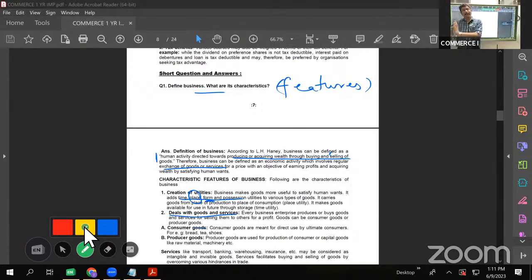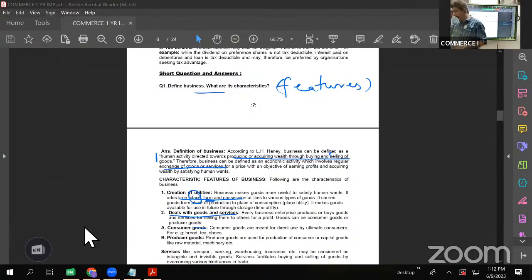But there is one more type of goods which indirectly satisfy your want. Like, for example, we have an oven. I said when I feel hungry, I ate a bread, a loaf of bread or a slice of bread. So bread is a consumer good. But where do we manufacture or produce that bread? It is done in an oven. So oven is a producer good, or a capital good.